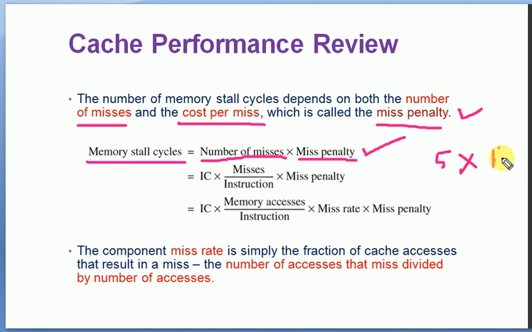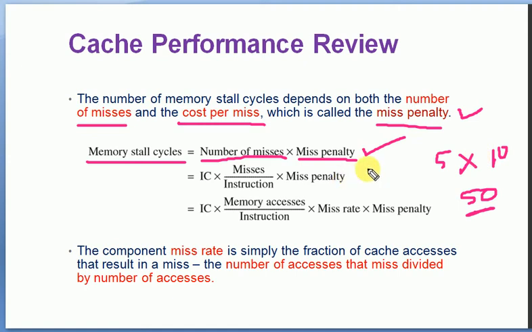For example, if the miss penalty is 10, it will be 10 times 5, that is 50 memory stall cycles created. So the number of misses means the total number of misses, and the miss penalty means the time taken for accessing the data from the primary memory.